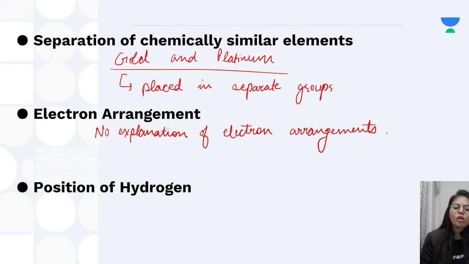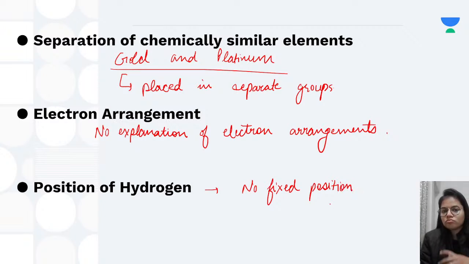And also talking about the position of hydrogen, in Mendeleev's periodic table no particular position was given to hydrogen, so it had no fixed position. That was an issue over here.